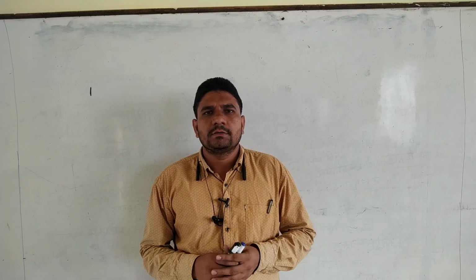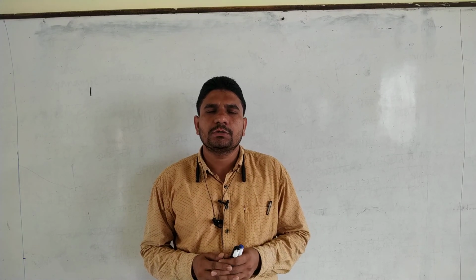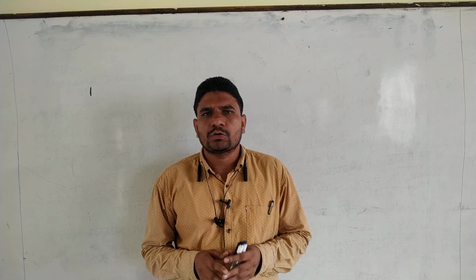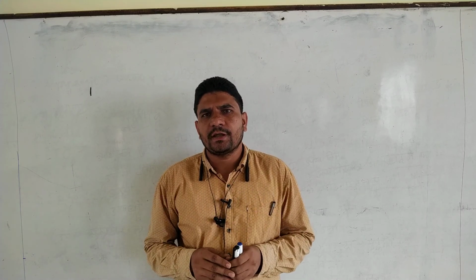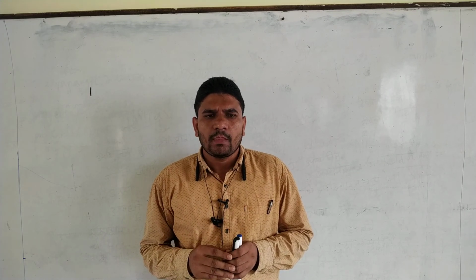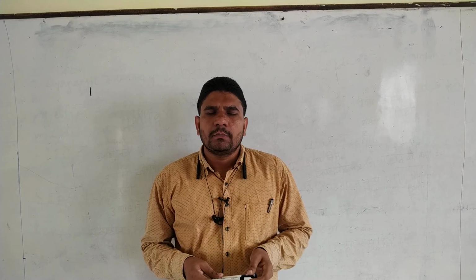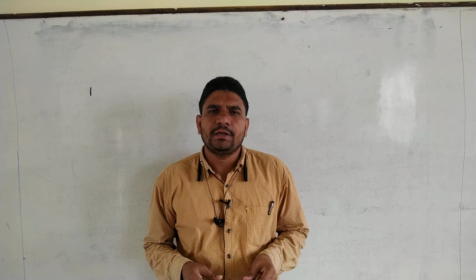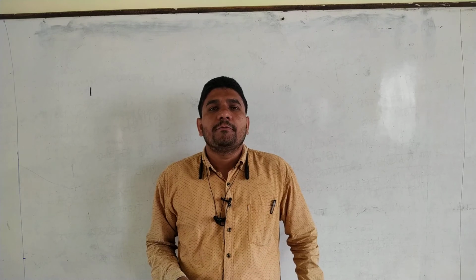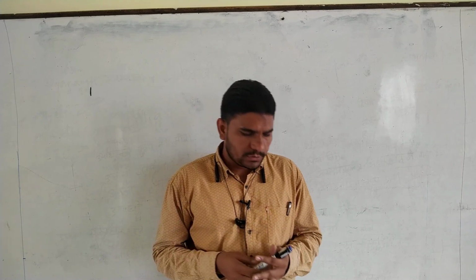In last class, we have discussed the preparation of aldehydes and ketones, starting with preparation from alcohols. Oxidation of alcohols gives aldehydes. Second method, dehydrogenation of alcohols gives aldehydes and ketones. Third method, ozonolysis process. Fourth method, by hydration of alkynes. Now we will discuss the fifth method of preparation of aldehydes and ketones.